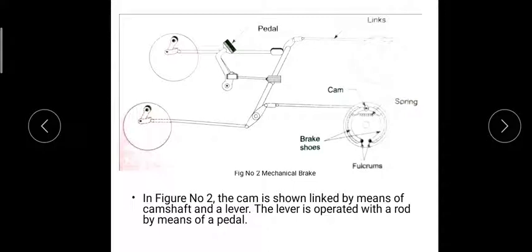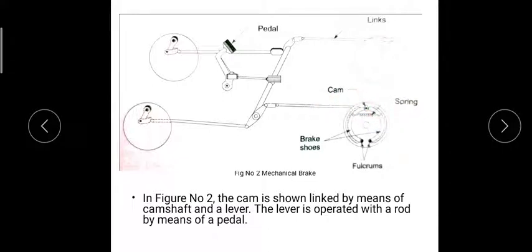The cam is shown linked by means of a camshaft and a lever. The lever is operated with a rod by means of a pedal, which is connected to the camshaft that rotates the cam.